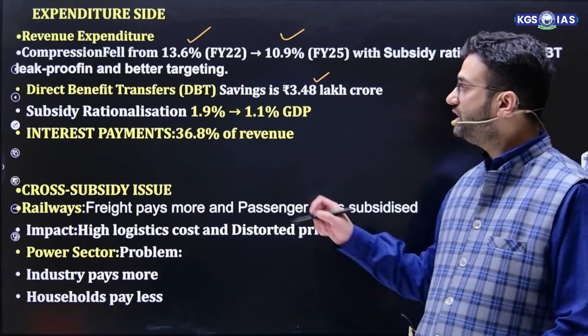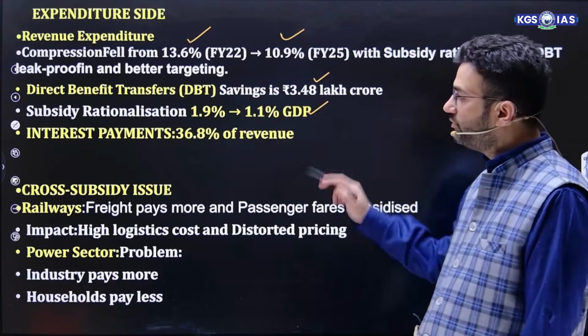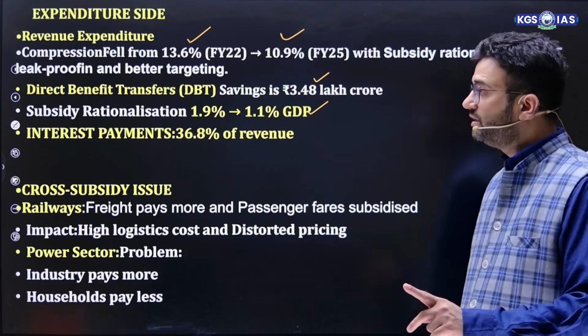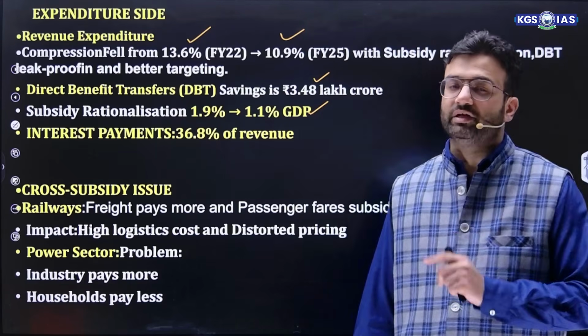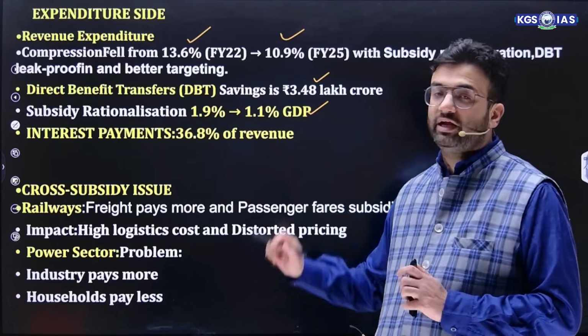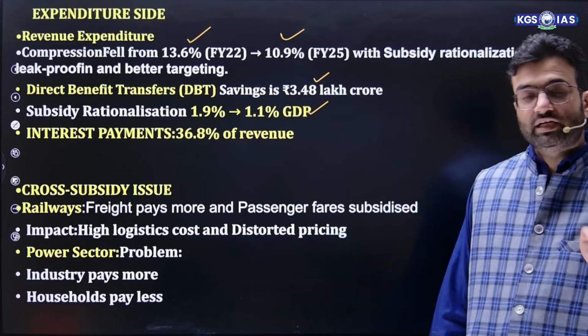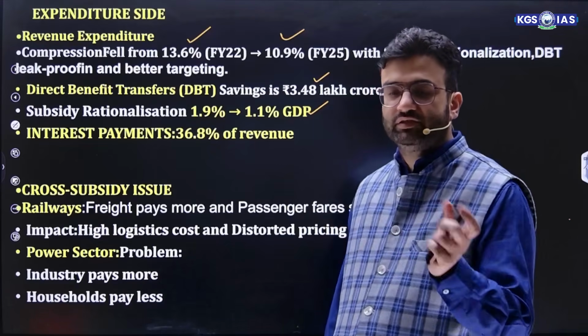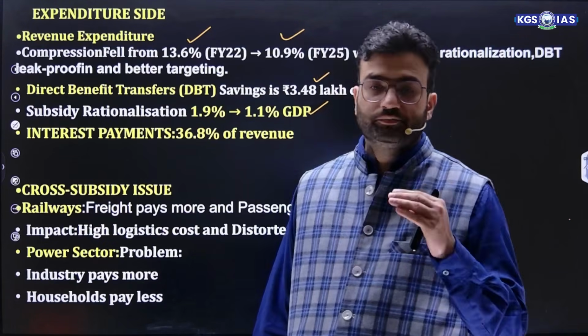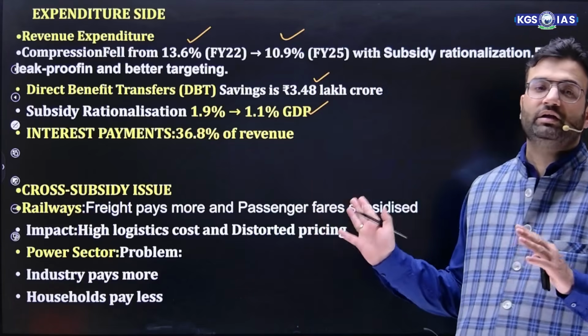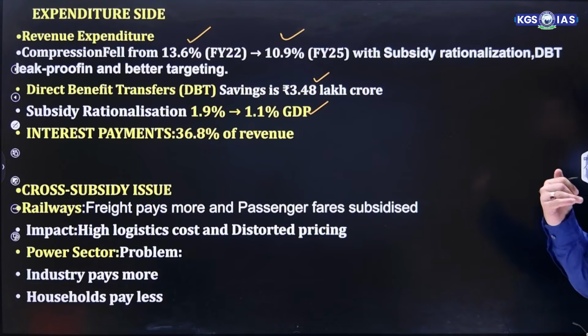So subsidy rationalization went from 1.9% to 1.1% of GDP, but the interest payment is again a major issue, that is around 36.8% of total revenue. That's why the primary deficit, fiscal deficit minus interest payment, although it reduces, still the interest payment amount we also need to reduce with time.